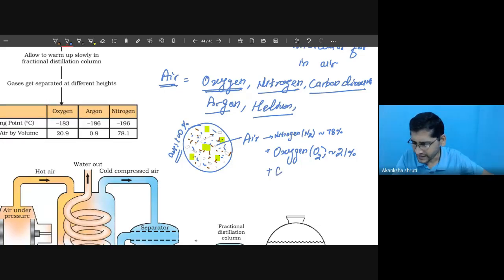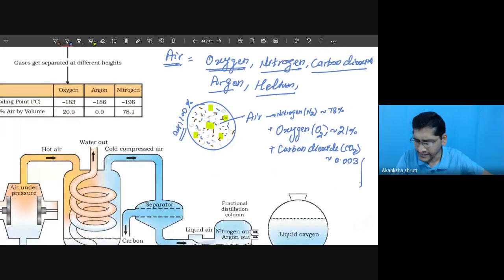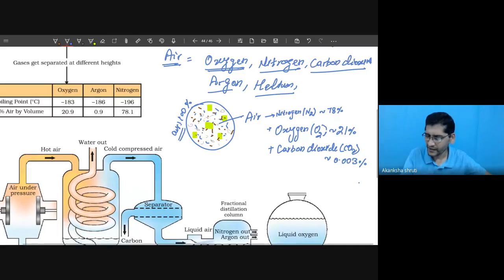These gases include carbon dioxide, denoted by CO2, present at around 0.003%. Are you getting how small a fraction of carbon dioxide is there in the atmosphere? Only this much.